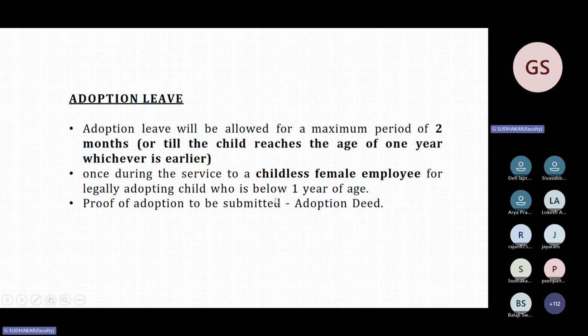Suppose you are adopting a child of 2 years, this adoption leave will not be granted because the condition is already broken. You can adopt, but you will not get adoption leave because the child is already more than 1 year old. Since you have to take care of the baby, adoption leave is given up to 1 year. Proof of adoption with the adoption deed has to be given to the HR department.